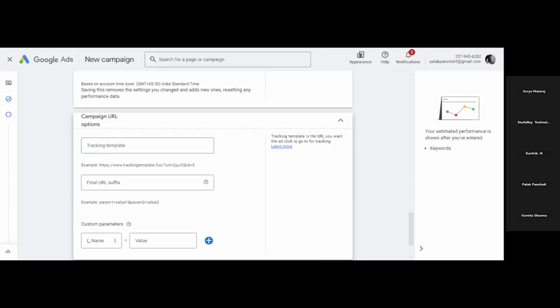So, what is campaign URL option? For example, if you are using multiple keywords in your ad campaign, right? And you want to track which keyword is getting more conversion, okay?